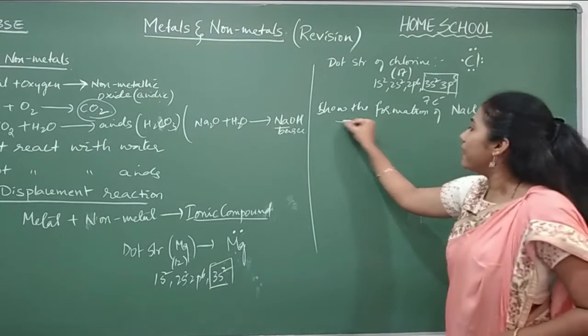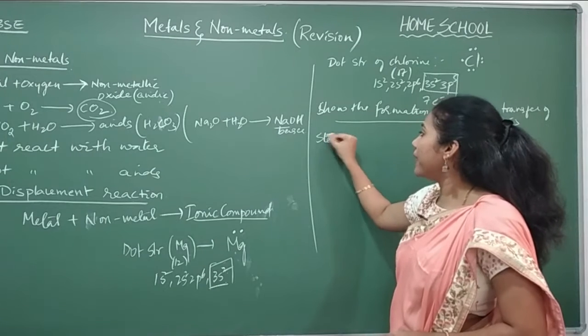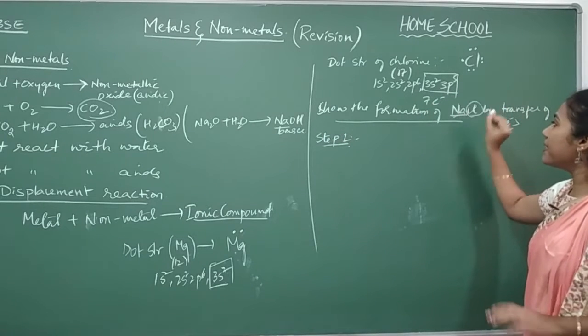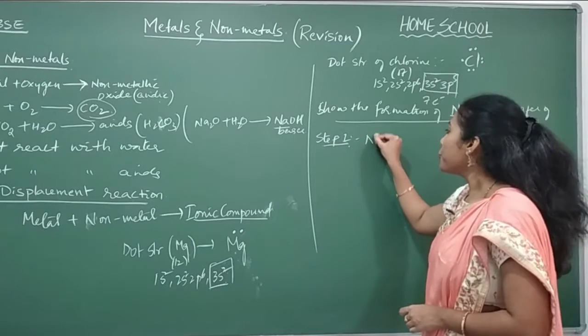This is how they ask a question. So what you have to show, step number 1. Okay, who is a metal here? Sodium is a metal, Cl is a non-metal. Always metal loses electrons. Okay, so sodium is there.